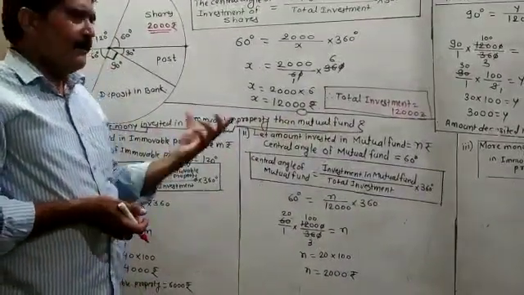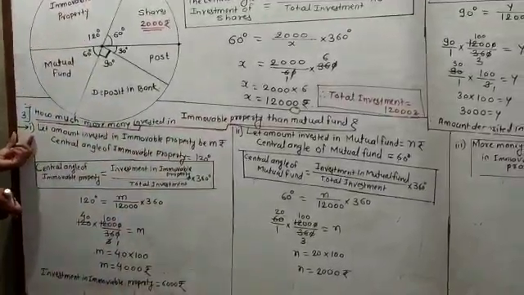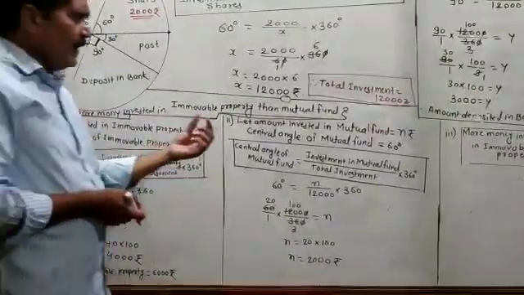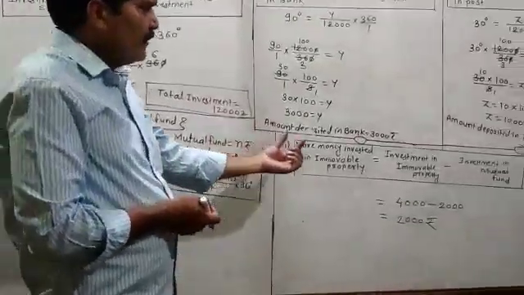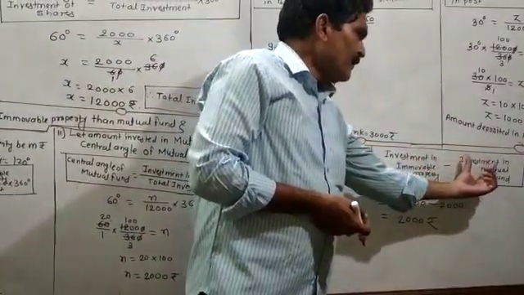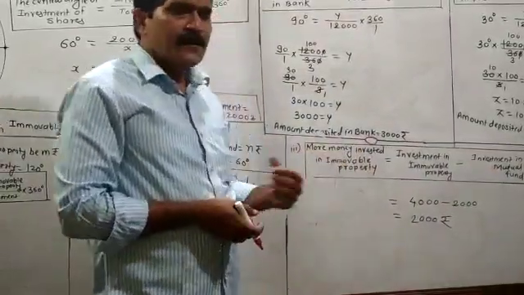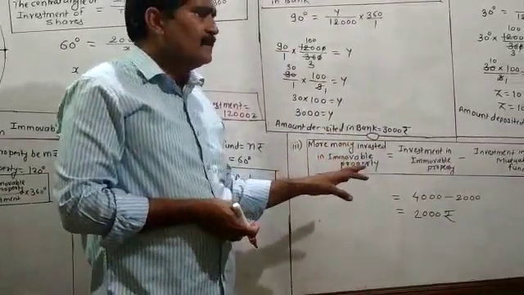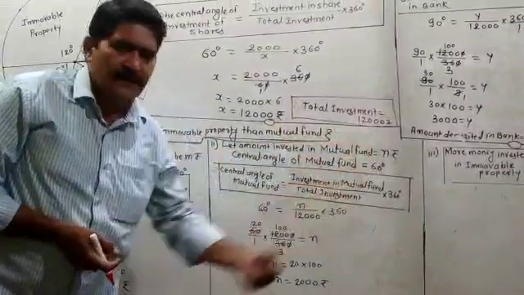For that you have to divide this problem into three parts. This is the first part. Here you have to find out the money invested in the immovable property. After that you have to find out money invested in the mutual fund, and after that from the money invested in the immovable property you have to subtract the investment in the mutual fund. At that time you will get more money invested in the immovable property. Means you have to divide this third sub question into three parts. This one is first part, second part and third part.